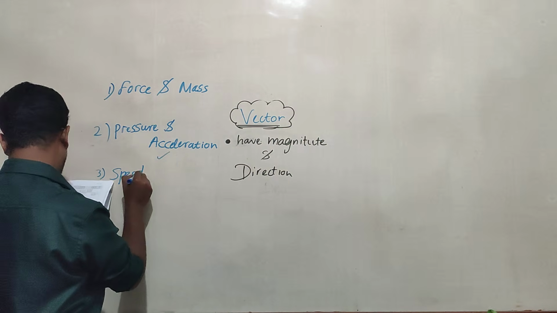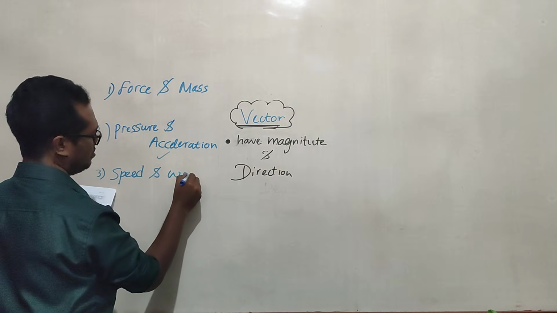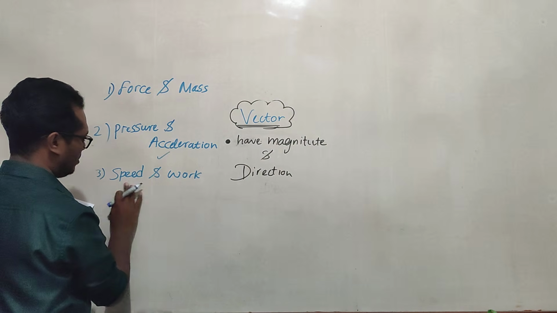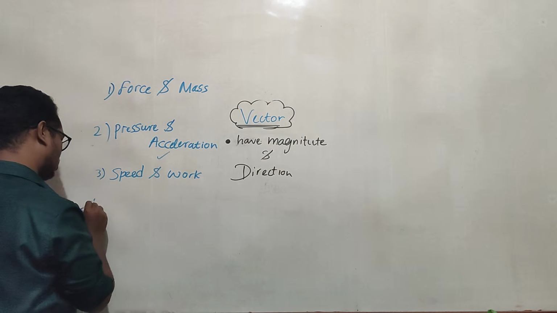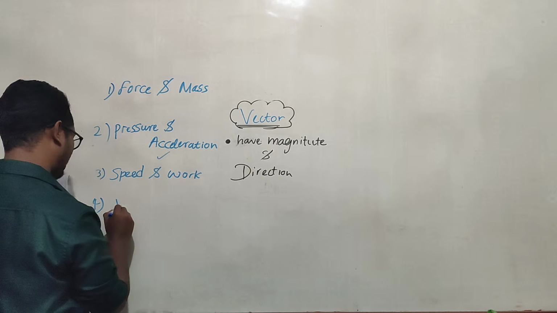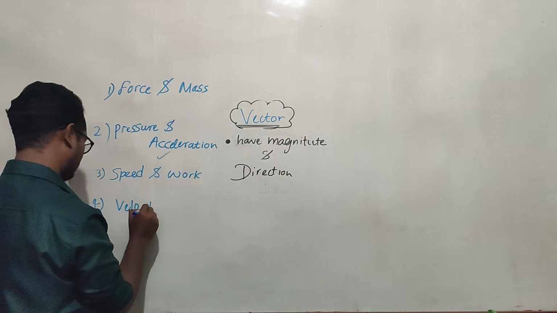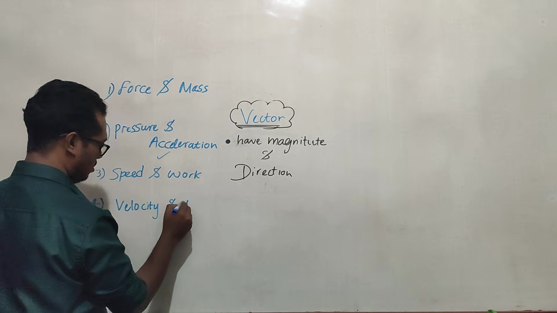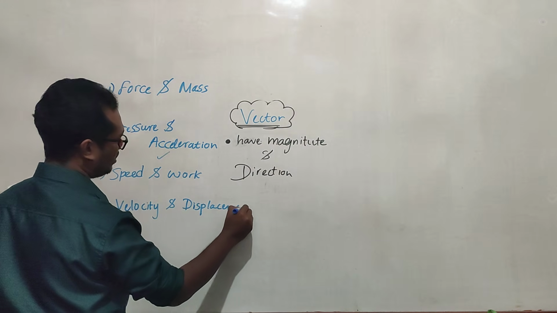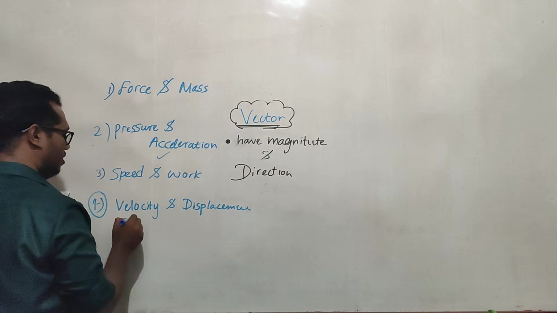Speed and work. Speed has a magnitude, but doesn't have a direction. Neither, so the third answer is also out. Work is also the same. Okay, right. Velocity and displacement. That is okay.